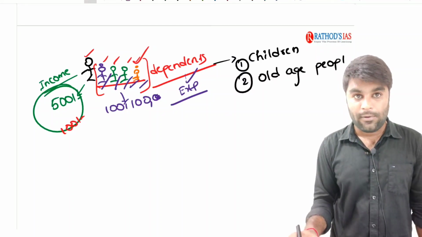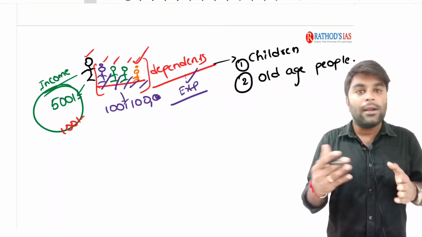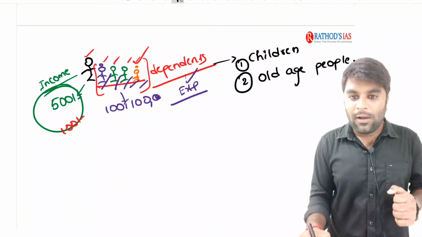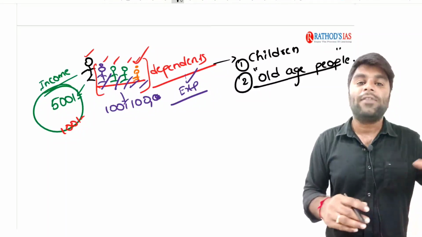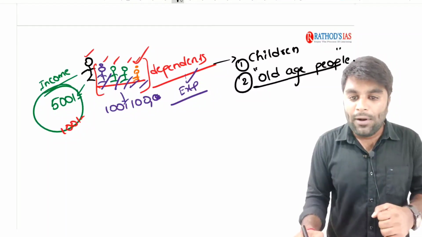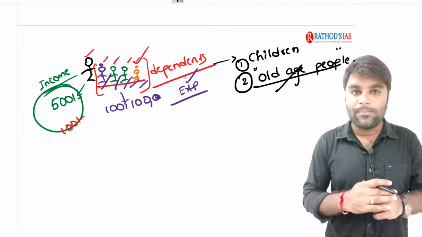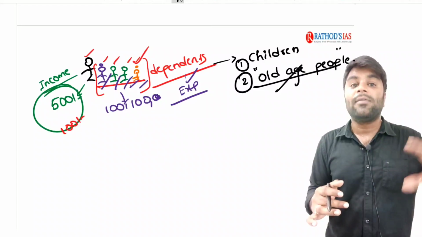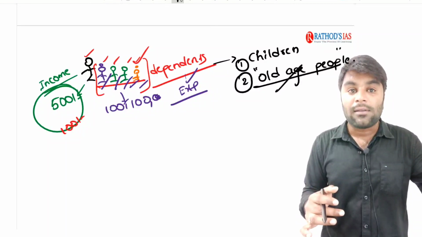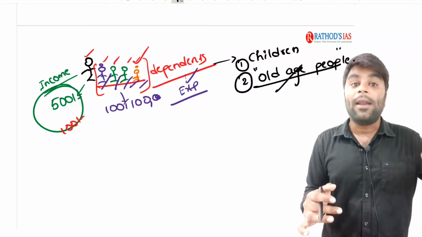We have the old age people, right? Even they don't earn an income. Now from this particular point, we have the current affair. These old age people are dependent people. They are dependent on the income earned by their son, earned by their daughter. They are dependent on the income.